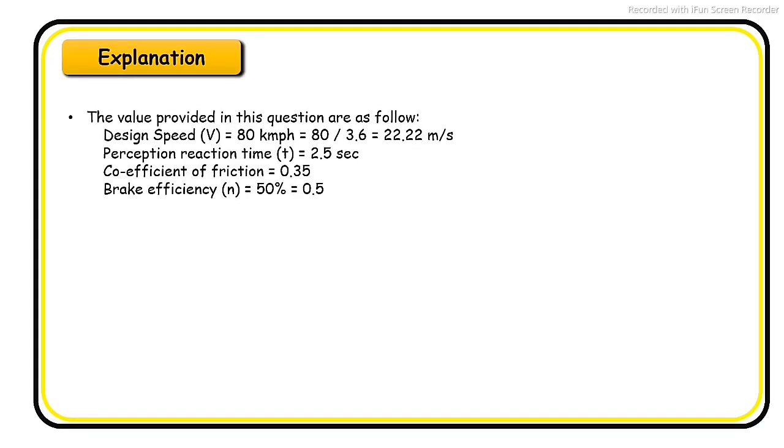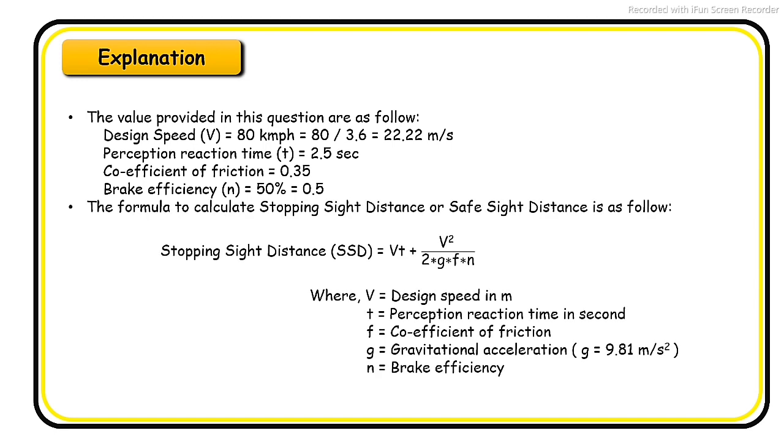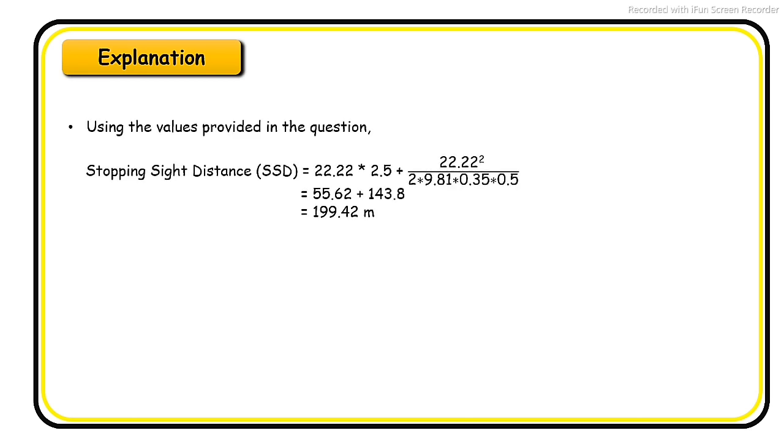Explanation of question number 9. The values provided in this question are as follow. Design speed 80 km per hour which is converted in 22.22 meter per second. Perception reaction time is 2.5 seconds. Coefficient of friction is 0.35. Brake efficiency is 50%. The formula to calculate stopping sight distance or safe sight distance is as follow.